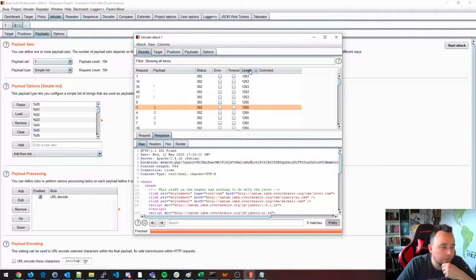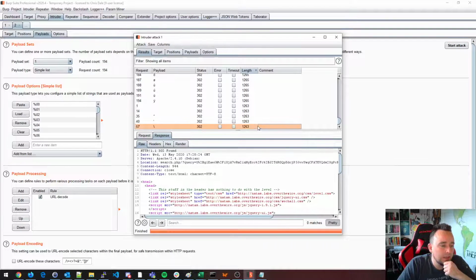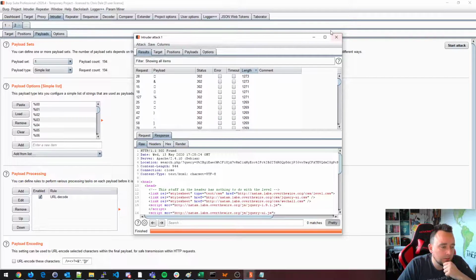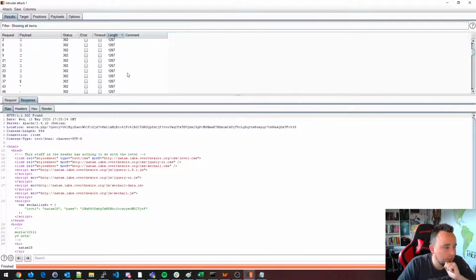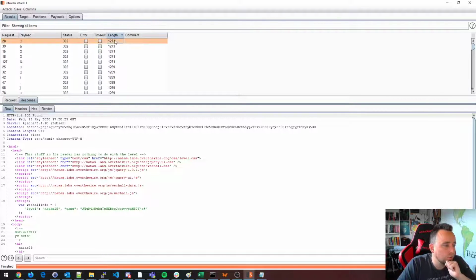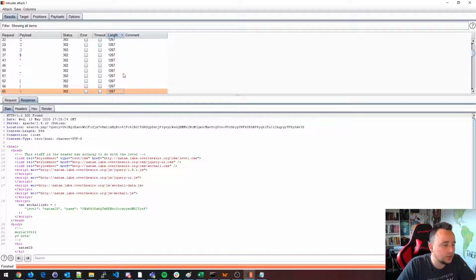We're looking for any type of 500, any big difference in content lengths. So here I have one that is 1263, and all the way up top 1273, so that's 10 bytes in difference. But it looks like it's just the query string here that's changing slightly.